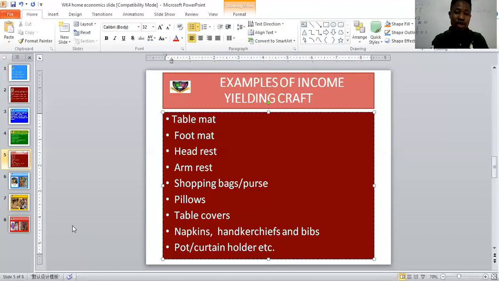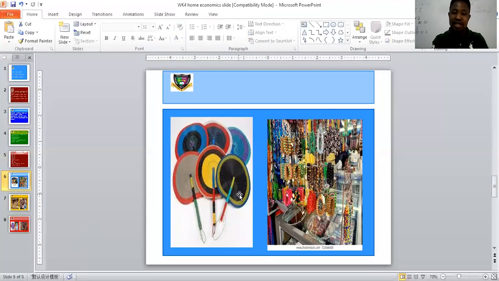Now let's go to the picture I promised to show to you. Now look at this. This is your hand fan. You can use this if there's no light and you're feeling heat at home. Somebody made this. You can also do this. Now look at the jewelry I was telling you about. All this stuff were made by someone.